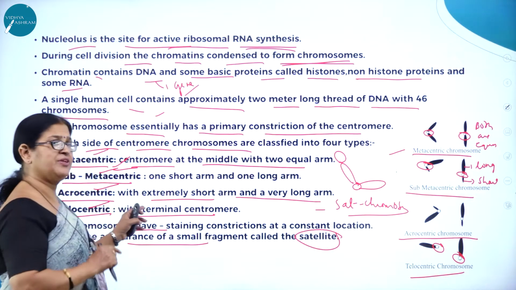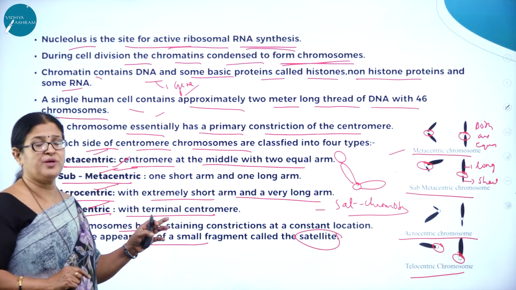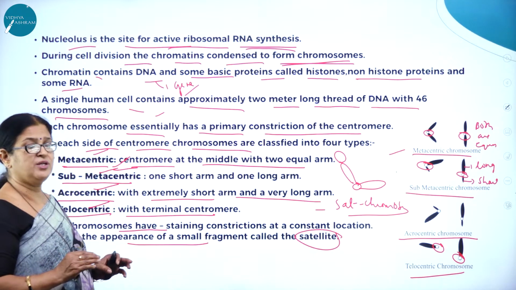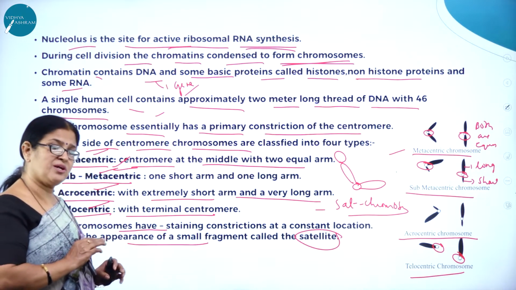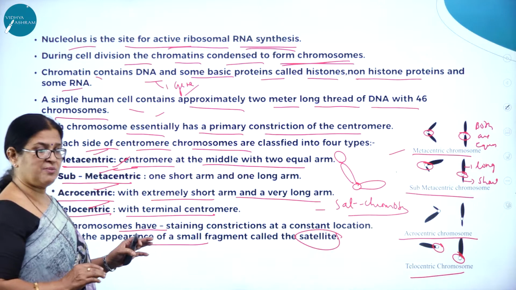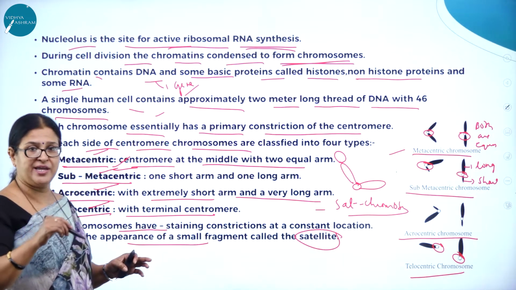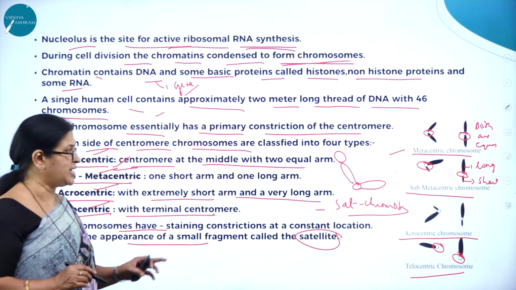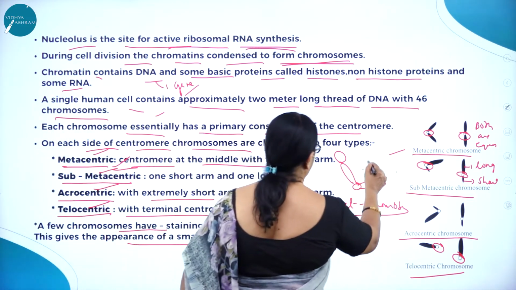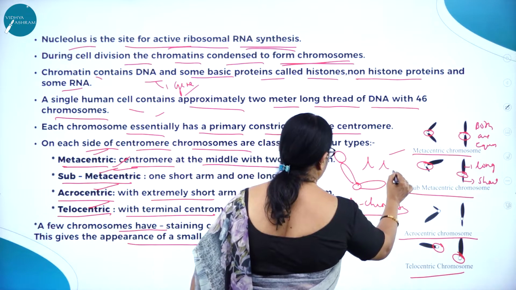In acrocentric, the centromere is almost located at the extreme end, so one arm is extremely small and the other one is extremely long. Telocentric looks almost like an inverted I.